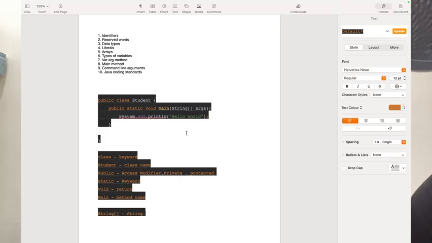So what happens is, to run any Java code, we need something called a main method. Java runs on the concept of the Java Virtual Machine. When this main method runs, JVM looks for the main method to execute the Java code. Without the main method, Java cannot run it.